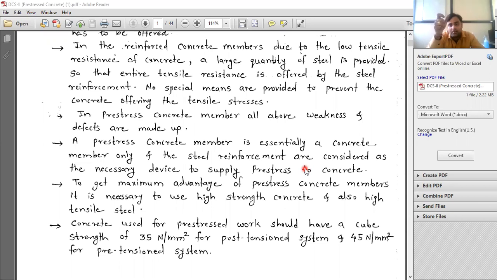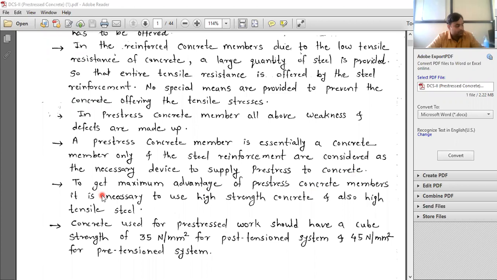That is what this point says: a pre-stressed concrete member is essentially a concrete member only, and the steel reinforcement is considered the necessary device to supply the pre-stress to the concrete.